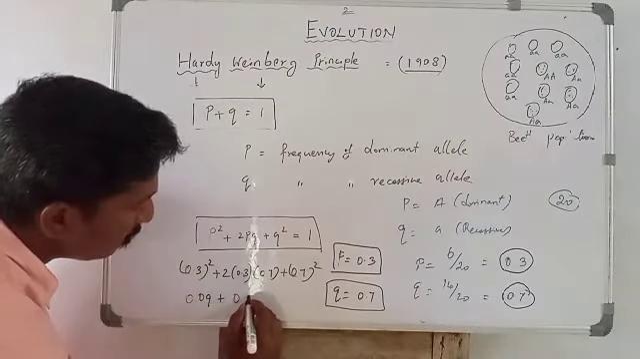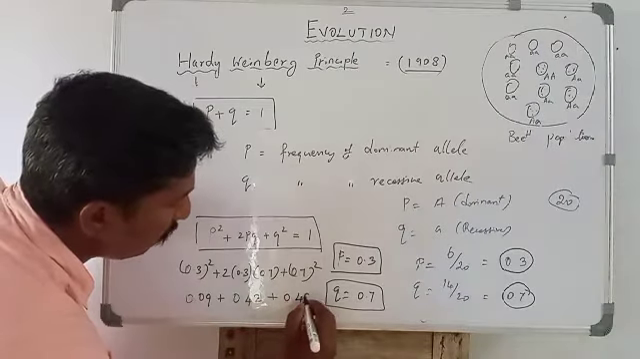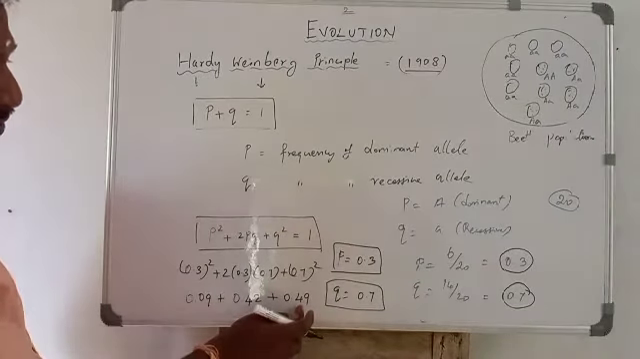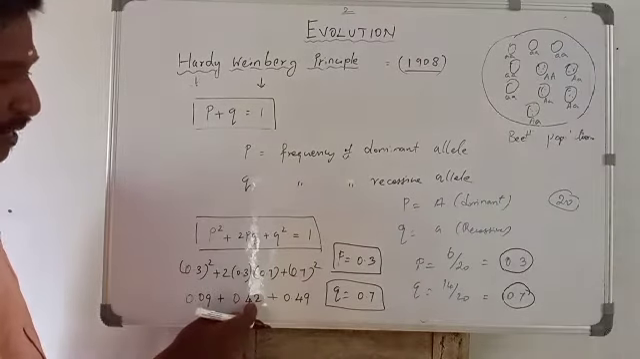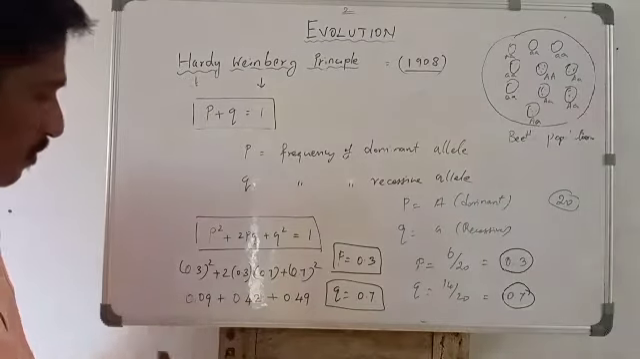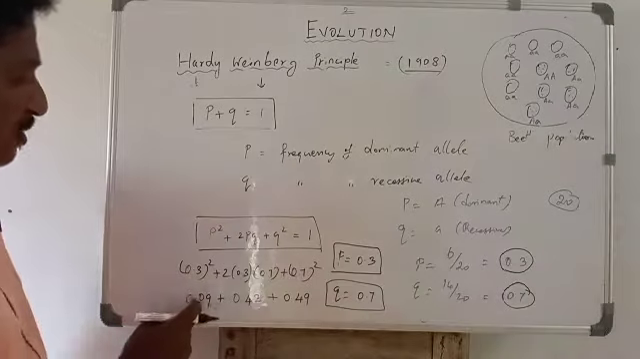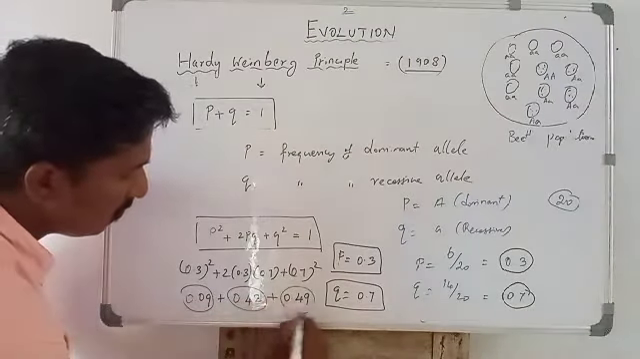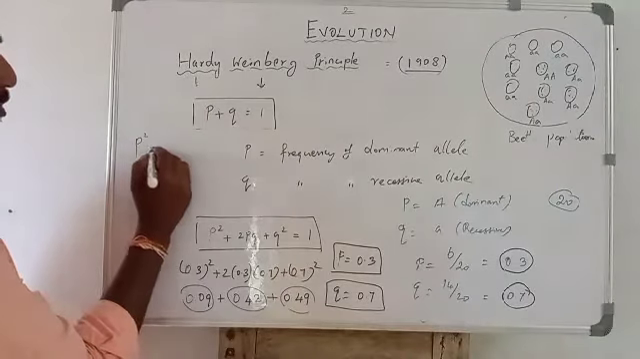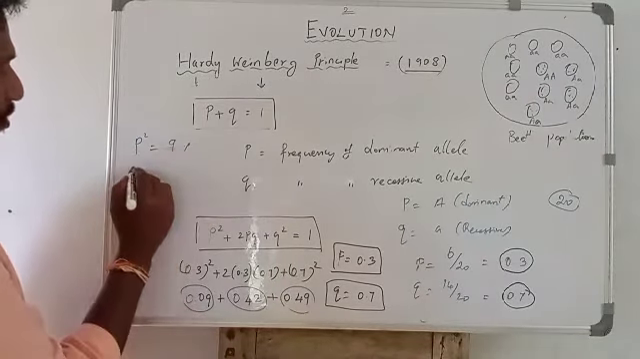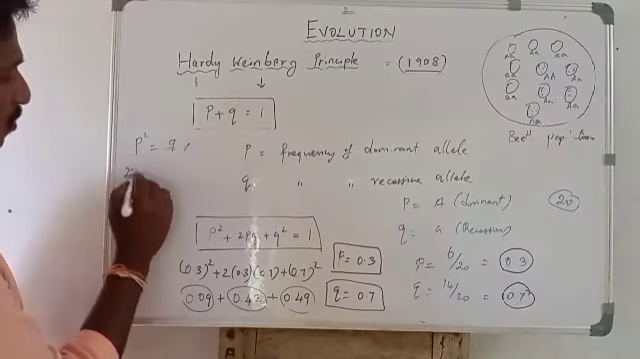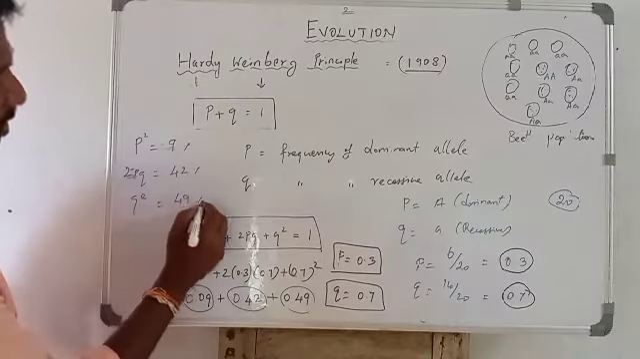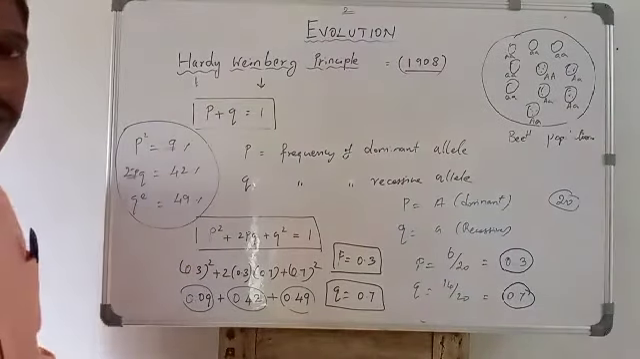And this one is 0.42, plus 0.49. So that result is 49, plus 42 is 91, plus 9, so the total is 100. So the value p squared is 9%, 2pq is 42%, and q squared is 49%. So this is the allelic frequency of a population.